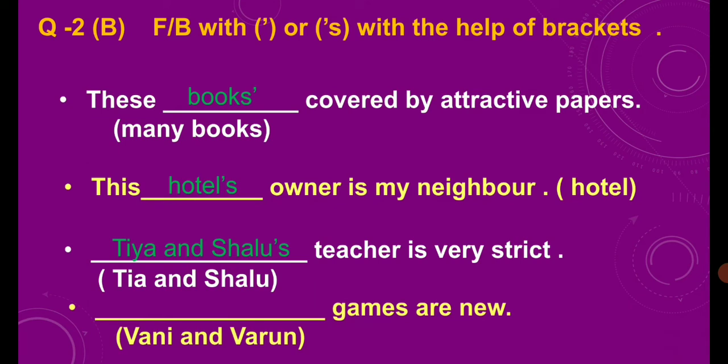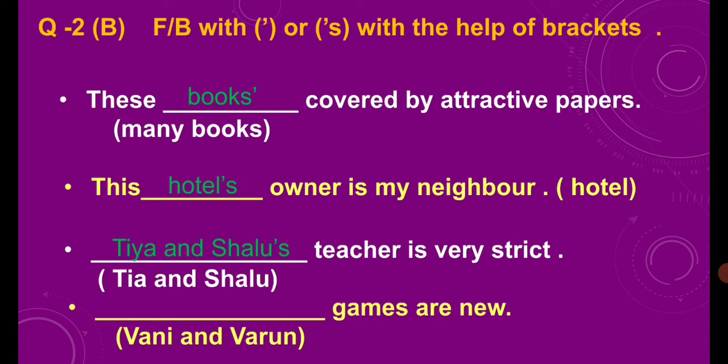Now, next question, dash games are new. Here I have taken some examples according to your confusion. You made many mistakes in our previous test on questions same as this question. And what is the question? Dash games are new. Now you have to focus. Now what will we do? In our previous sentence we wrote apostrophe s with the second noun, right? Then what will we do?